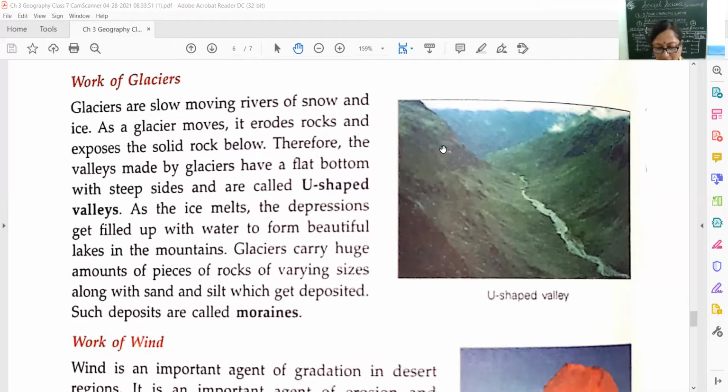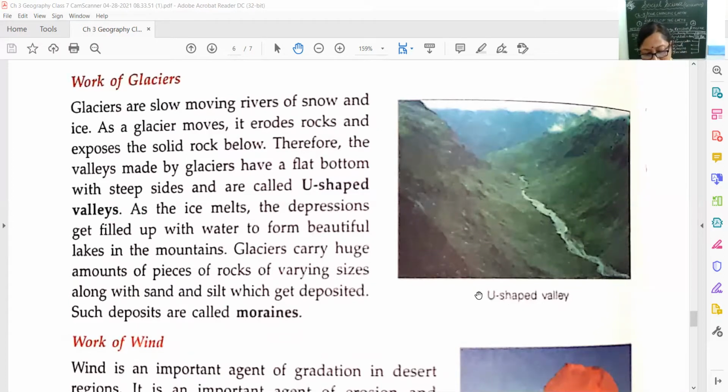So the first formation made by glacier is the U-shaped valley, which you can see here in this picture. Now we go further about the description of U-shaped valley.